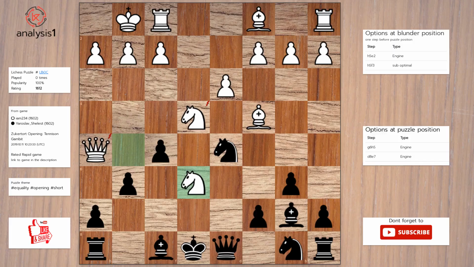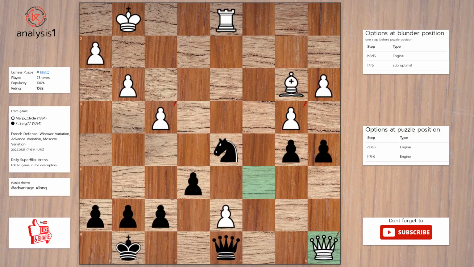Next puzzle. Here are threats in puzzle position. Pawn takes queen. Pawn takes knight. There are no checks in this position. The answer is: pawn takes queen. Knight takes queen. King takes knight.